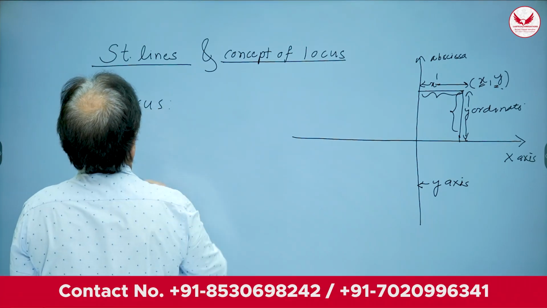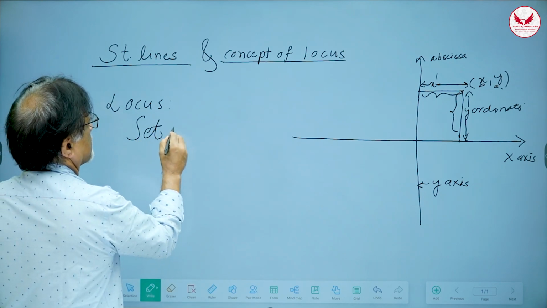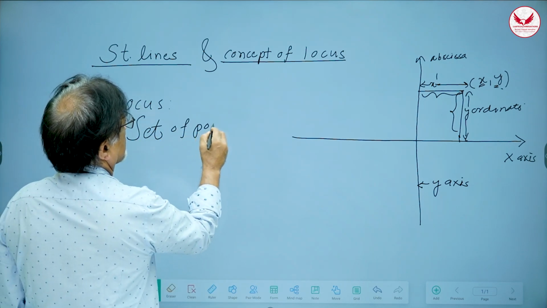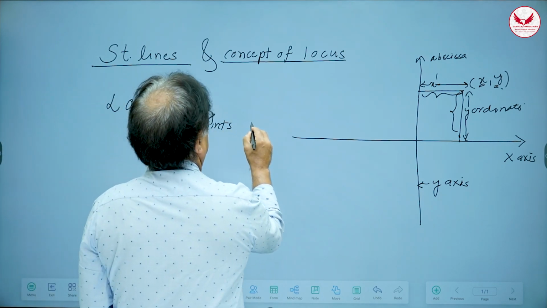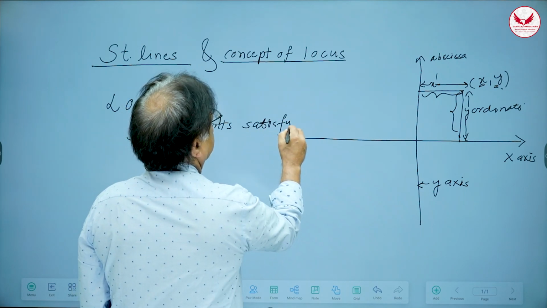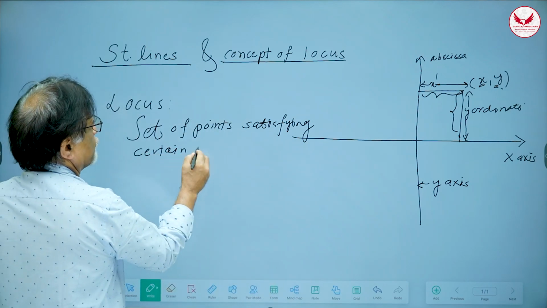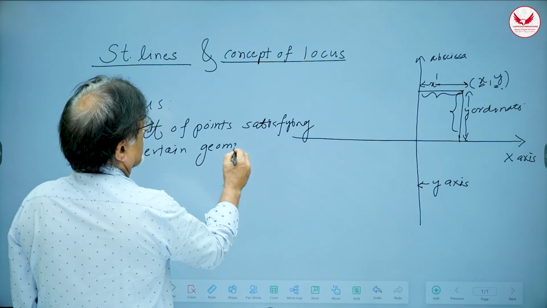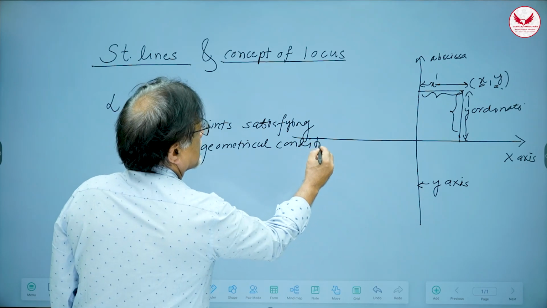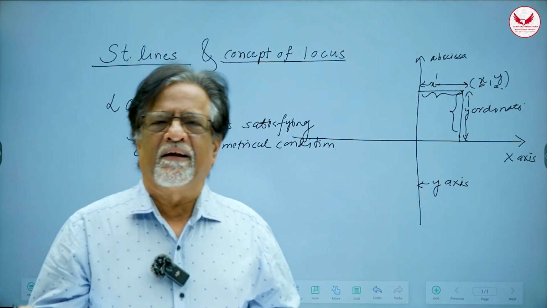Now what is a locus? Locus is basically just a set of points satisfying a certain geometrical condition. Now what does that mean? That means you have a set of points, but not any randomly selected collection of points.